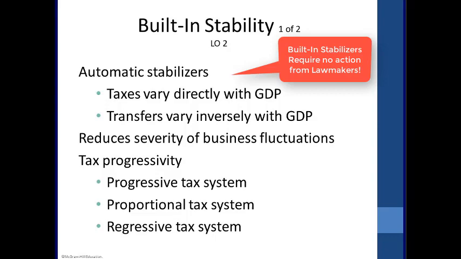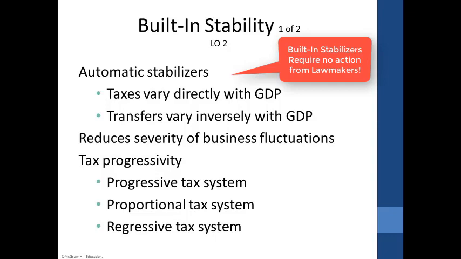These are called automatic or built-in stabilizers. Built-in stabilizers will increase or decrease a budget deficit during certain times, either inflation or recession. But the important thing about automatic stabilizers is they do not require any specific action by policymakers. So what happens with these? Let's talk about that now.